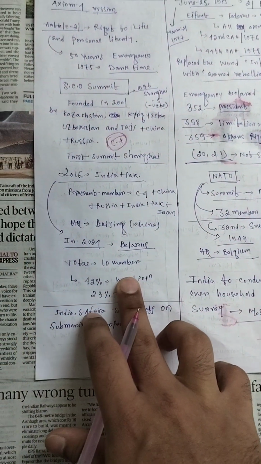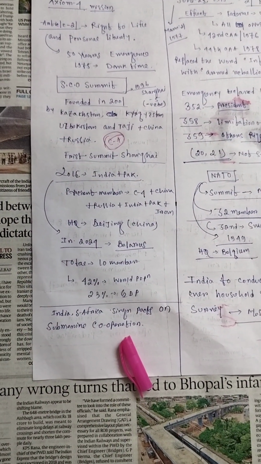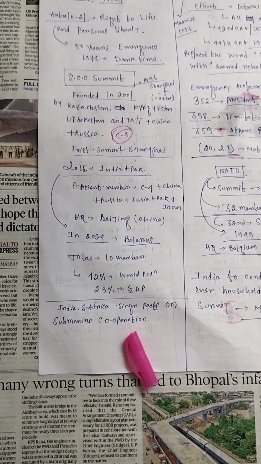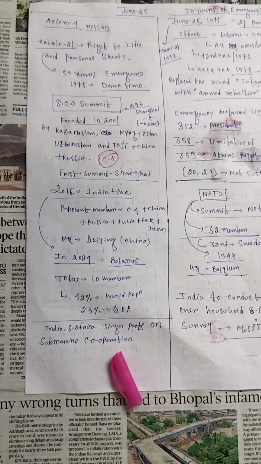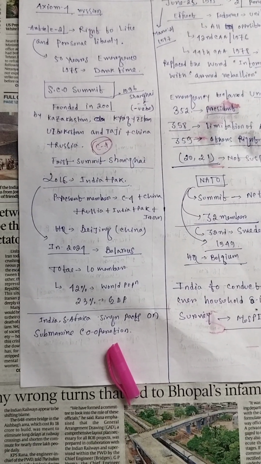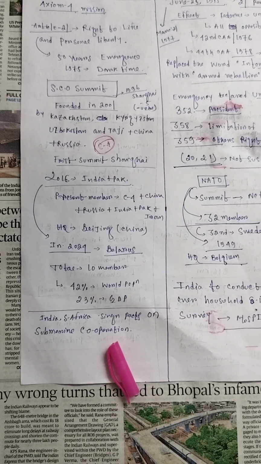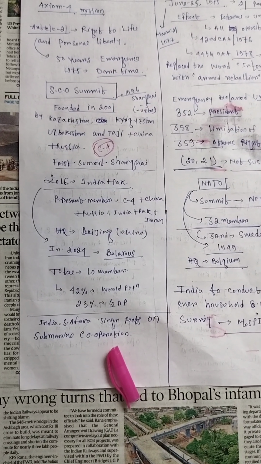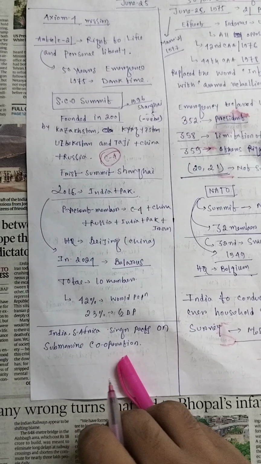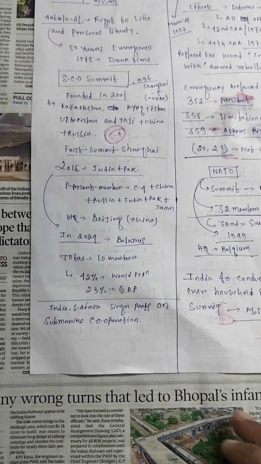So at present there are 10 members: 4 from Central Asia, China, Russia, India, Pakistan, Iran, and Belarus, added in 2024. This organization mainly cooperates on terrorism, economic affairs, political affairs and regional stability. One of the important goals is anti-terrorism.